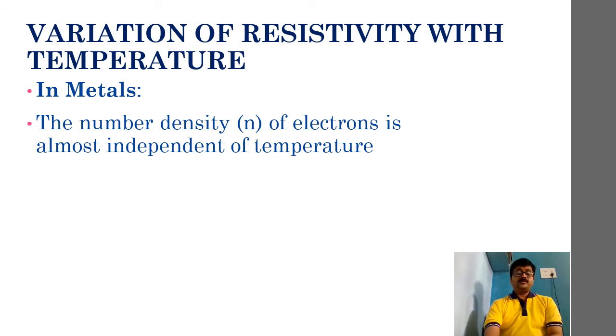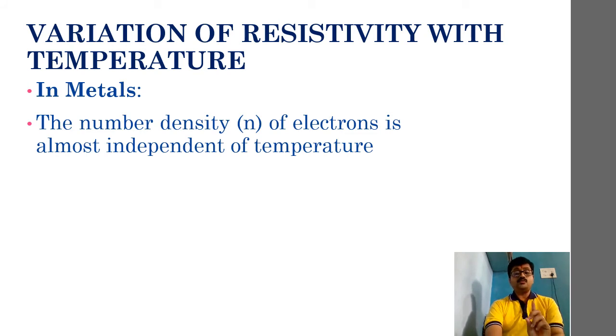Then in case of metallic conductors, if the rise in temperature is not affecting number density, then resistivity will change due to what? What is the other factor that we have? If you remember the equation, rho is equal to m by n e squared tau, in that n is ruled out, charge on electrons is constant, mass of electrons is also constant, nothing can be done about them.